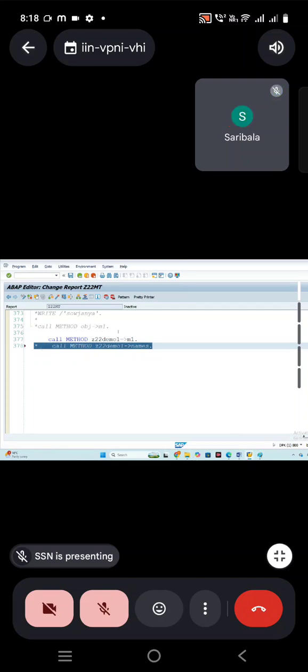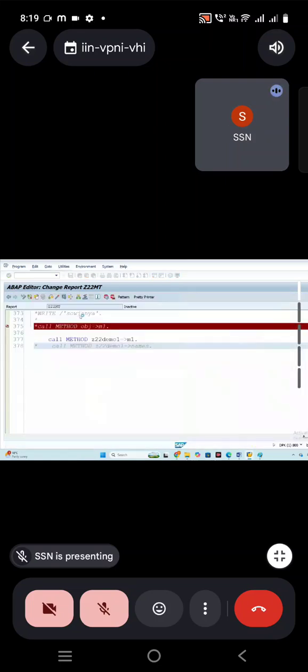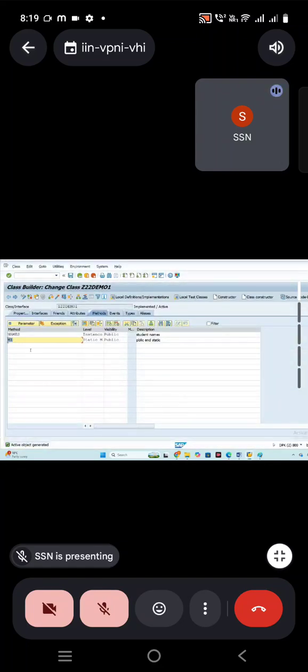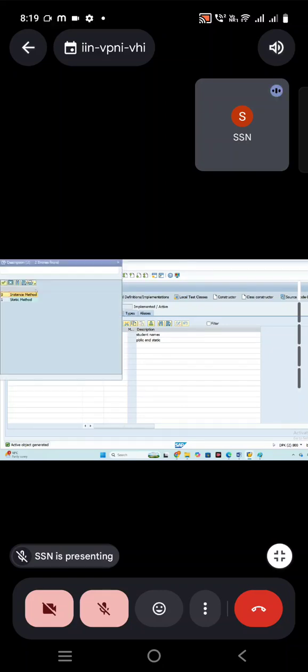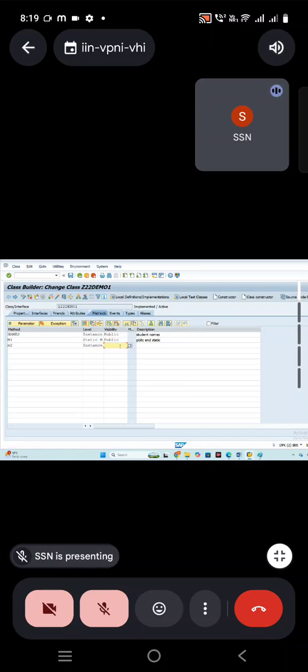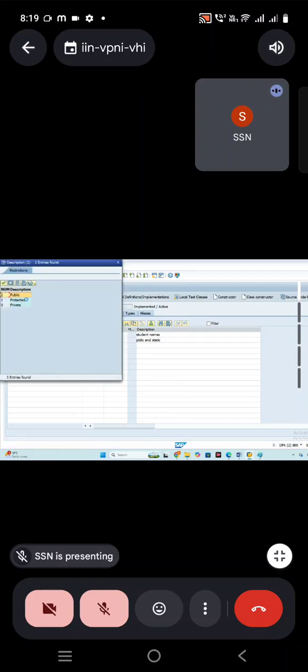Yeah, ma'am. And then, how to copy from superclass to child class, I'll show you. Before that, I'm creating two more methods, protected and private also. So I'm just choosing the instance. And it should be protected.